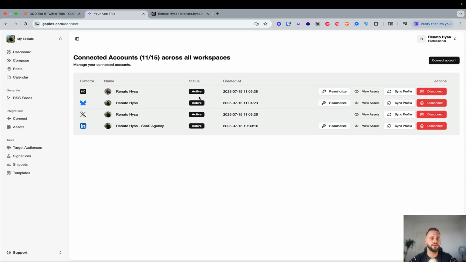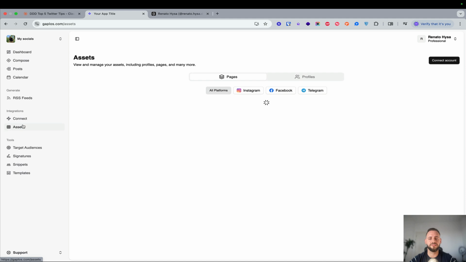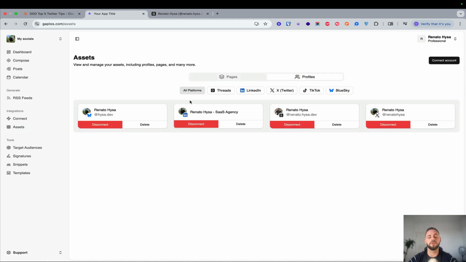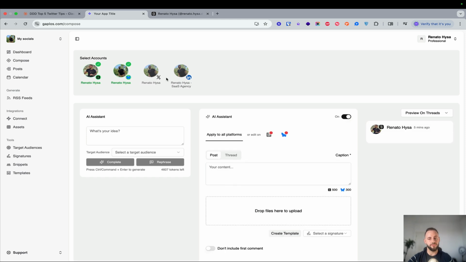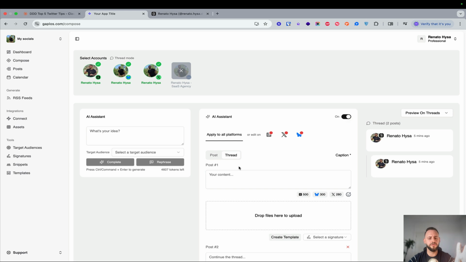Once I have connected all of this, you go to assets and then profiles, because these are personal profiles, and you connect all of them. The next step is to go to compose. As I said, I will post on Threads, Bluesky, and Twitter, so I will select all 3 of them. If you go to preview all, you will see that they're empty. For the post type, I will choose thread and create a thread type of post.